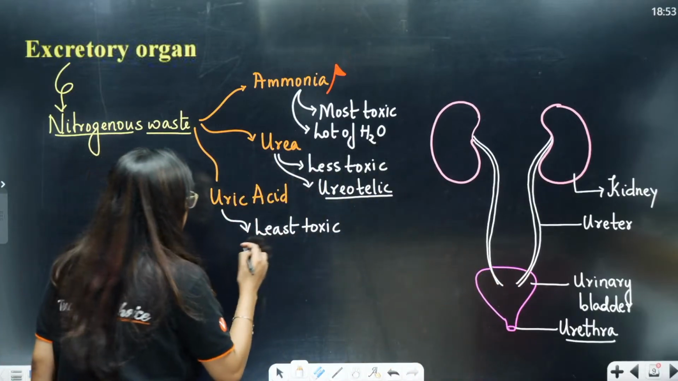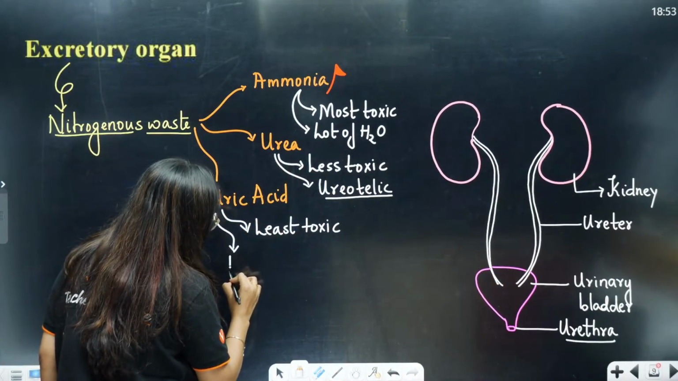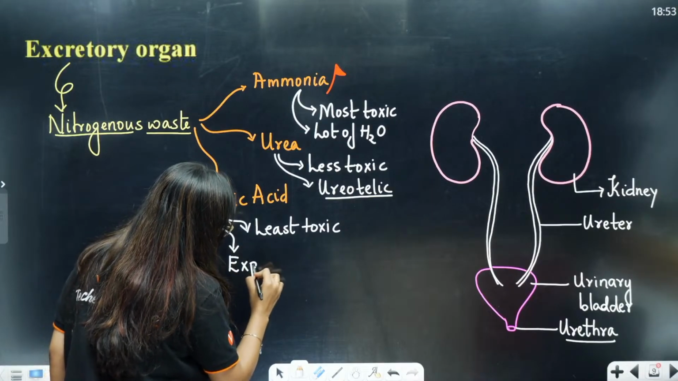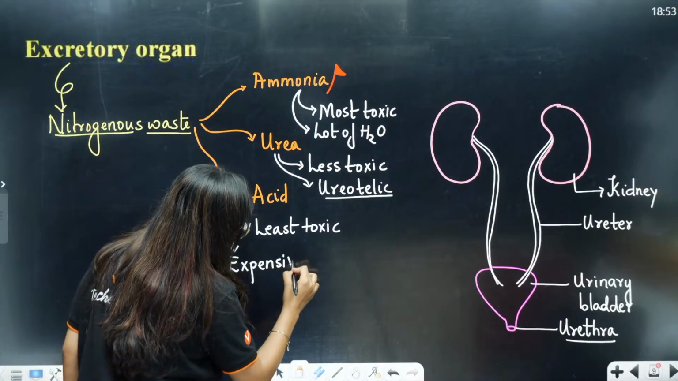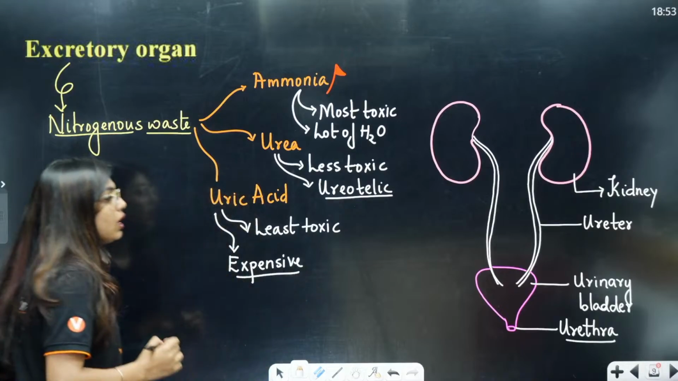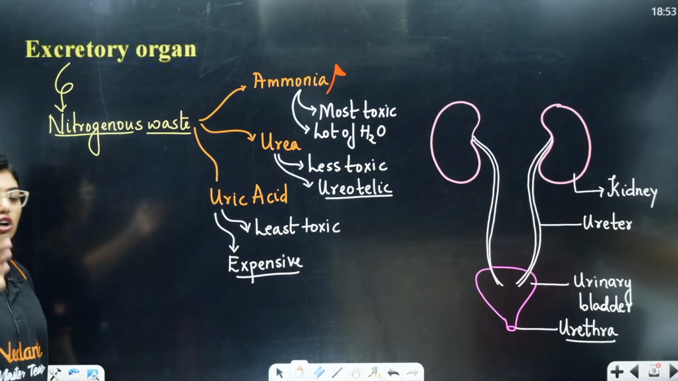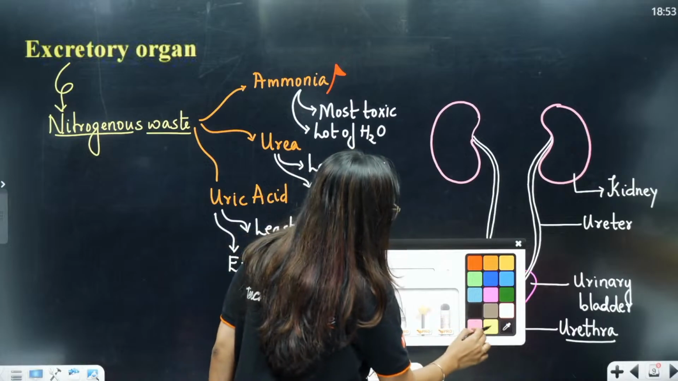So, it is the least toxic, but it is a very expensive process, because of which we do not give out uric acid, we give out urea. Clear to all of you? All the three nitrogenous wastes. Again, a lot about this you are going to learn in your excretion chapter.